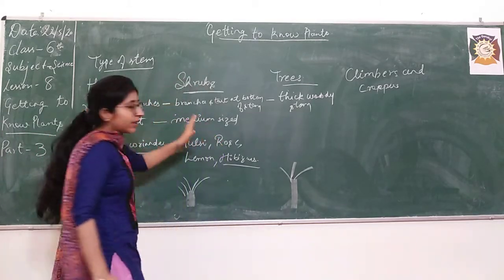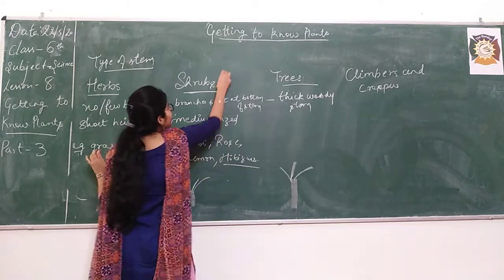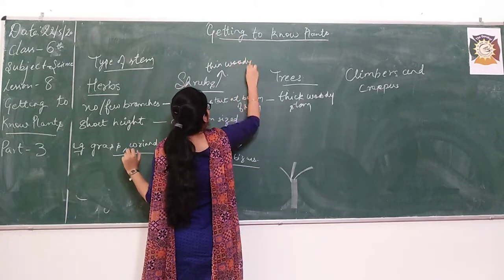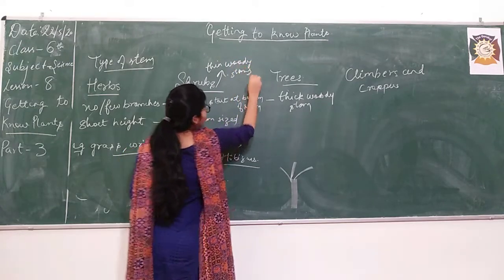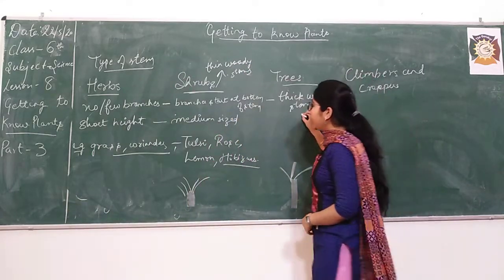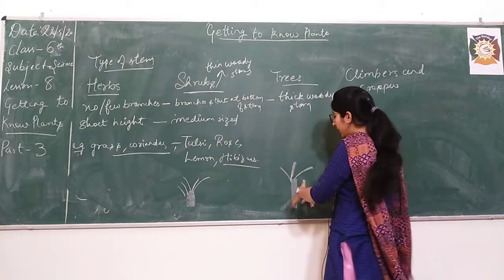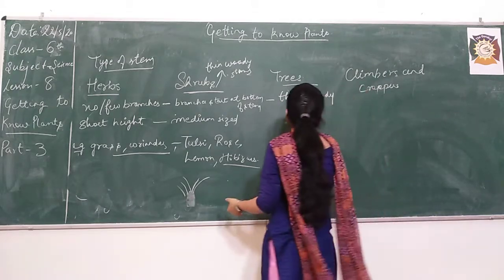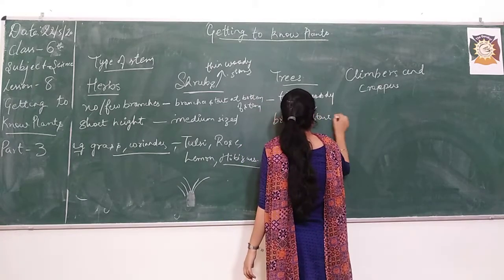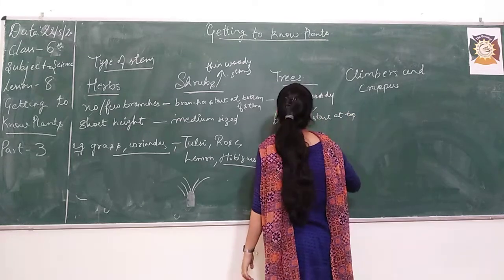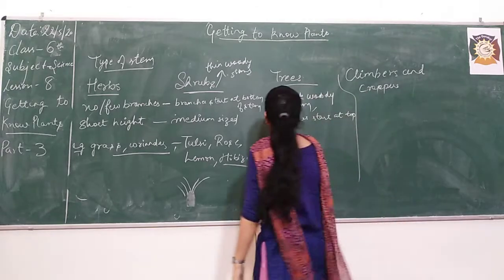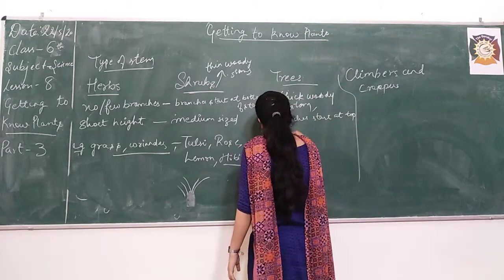In shrubs also, I forgot to write one point. Shrubs have thin woody stems, okay? There are stems, but those stems are very thin. So in trees, there are thick woody stems. After that, one more point: branches start at the top of the tree. After that, they are very big in height, they have a very good height.